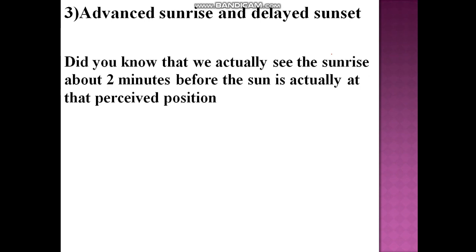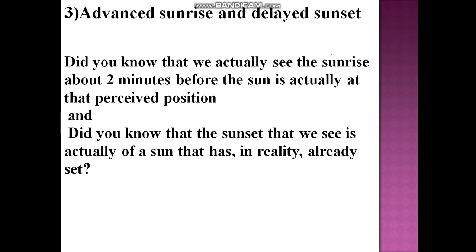Advanced sunrise and delayed sunset. Basically, it means that you see the sun before it actually rises, and you see the sun even after it has set. So the thing is that we actually see the sunrise about 2 minutes before the sun is actually at that perceived position, and we see the sun after it has set.